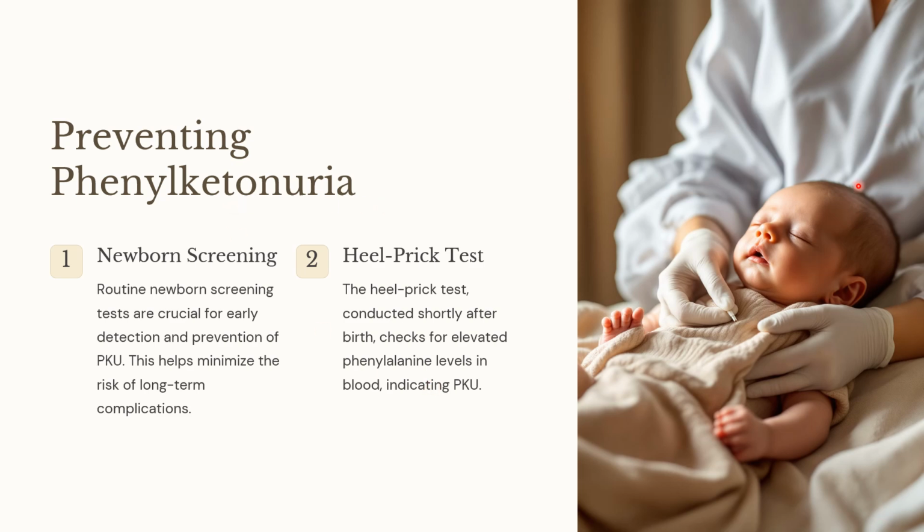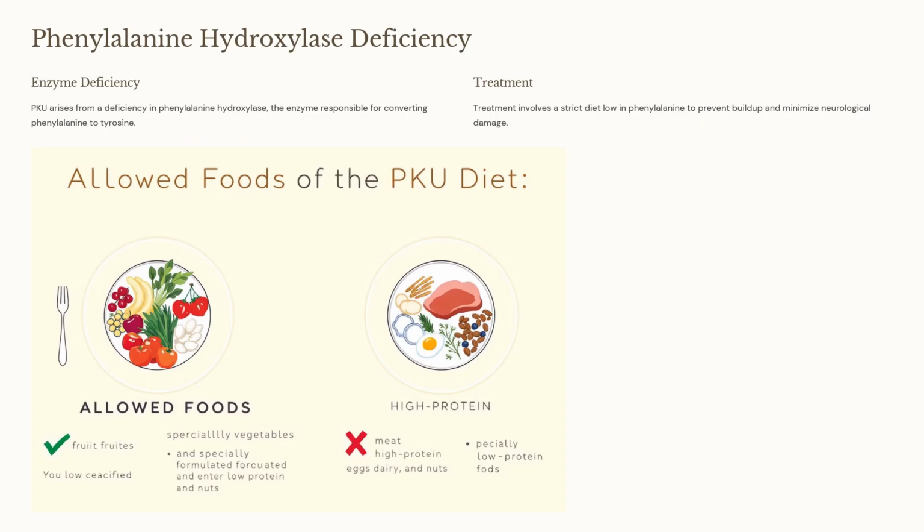So how will the question be asked? Newborn screening is critical for early detection and prevention of PKU, right? So this is how they will ask you the question. A 6-month-old boy with a musty or mousy body odor and who has a fairer skin compared to siblings, also has a slow mental progression. Question will ask, how can this condition be prevented? This knowledge will help you to answer that question. The answer is routine newborn screening. Diagnosis is phenylketonuria, which is picked up on heel prick test at birth.